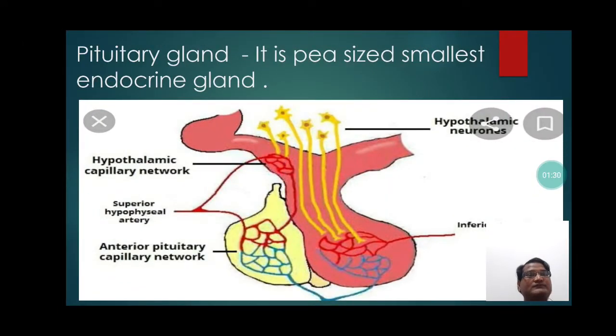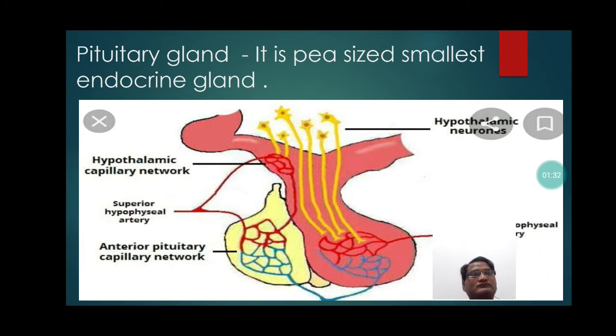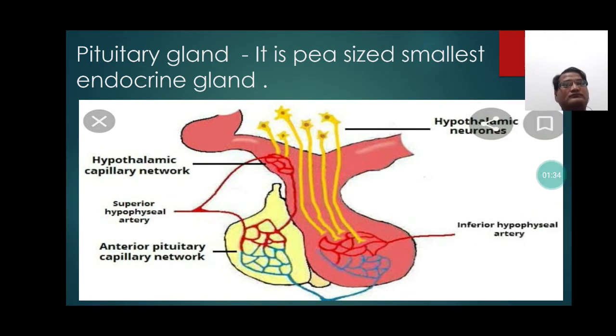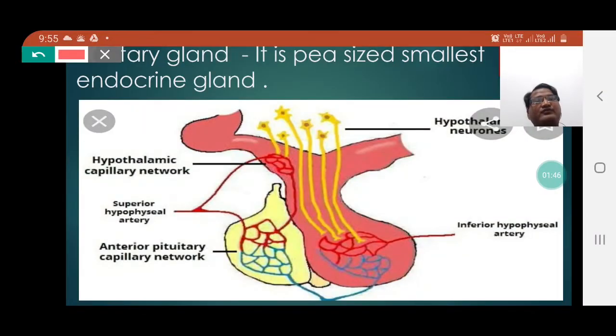Pituitary gland. It is the pea-sized smallest endocrine gland.